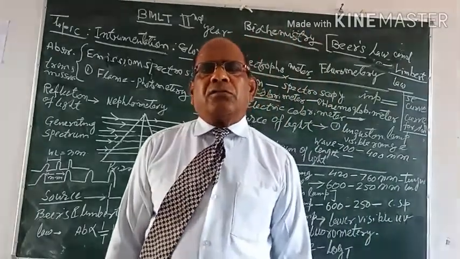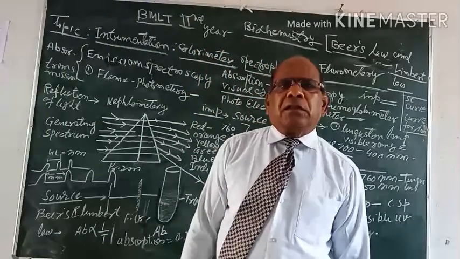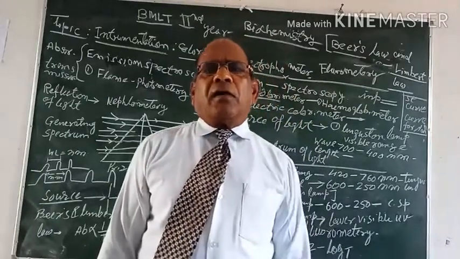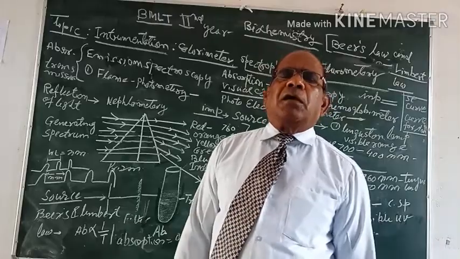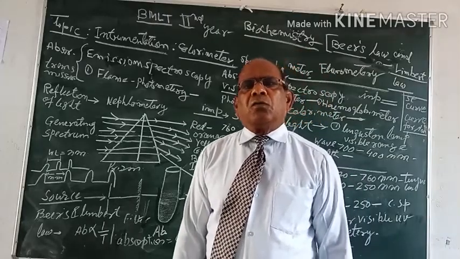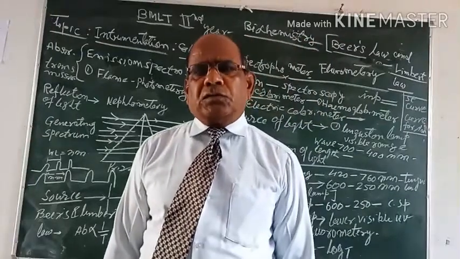So as you know, the absorbance of light in a colored solution of a defined spectrum is directly proportional to the concentration of the color of the given solution.